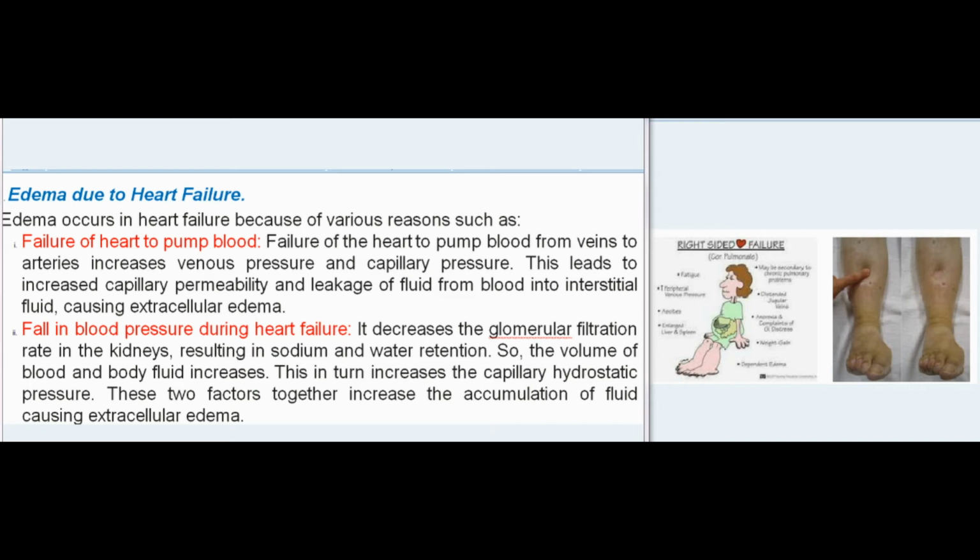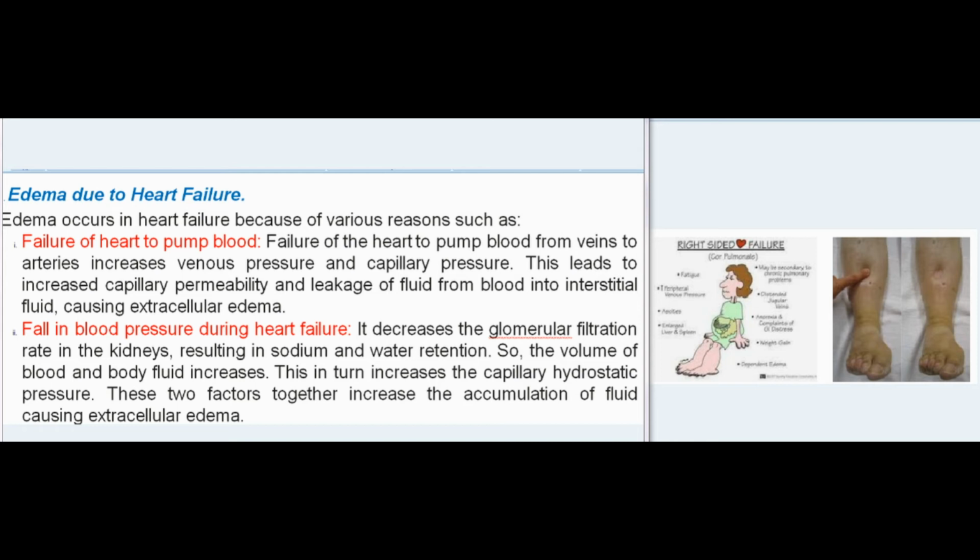Fall in blood pressure during heart failure decreases the glomerular filtration rate in the kidneys, resulting in sodium and water retention. So, the volume of blood and body fluid increases. This in turn increases the capillary hydrostatic pressure. These two factors together increase the accumulation of fluid, causing extracellular edema.